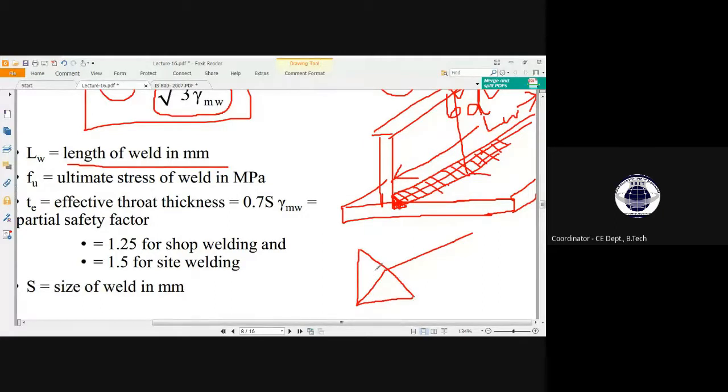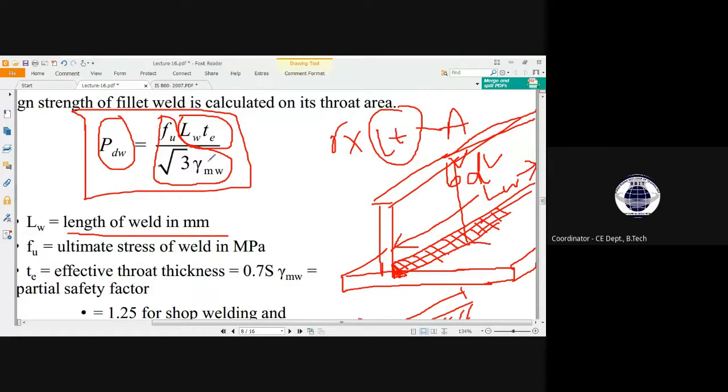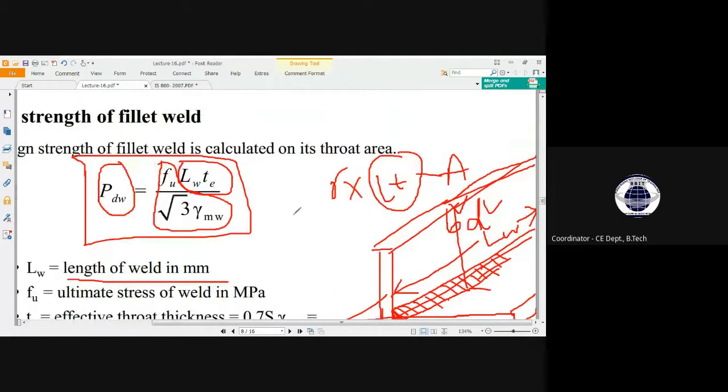This is the T, throat thickness, and this is the length. So this area has to be multiplied with this ultimate tensile stress.